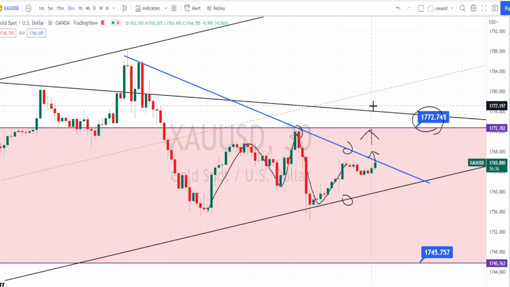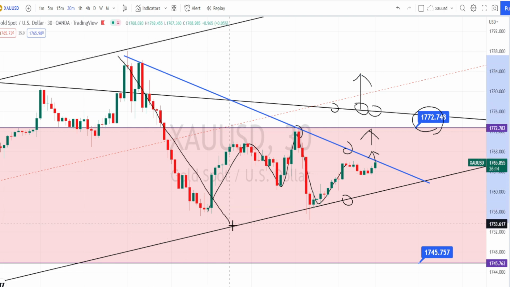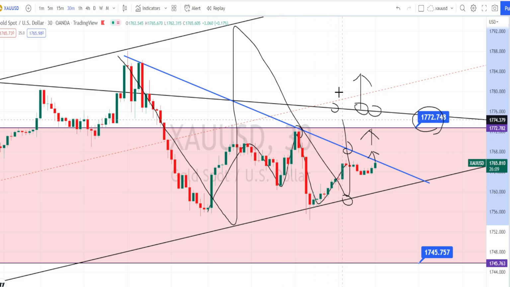And also we have the resistance line from the bearish channel pattern from the daily time frame. So this will be acting as the next level of resistance. Once this resistance is broken, it will be the continuation of the bullish trend in the 30 minutes time frame also, because it will be trading within a bullish channel pattern in the 4 hours time frame.